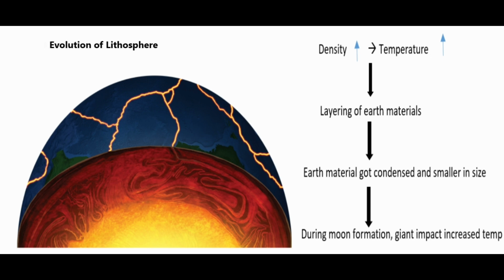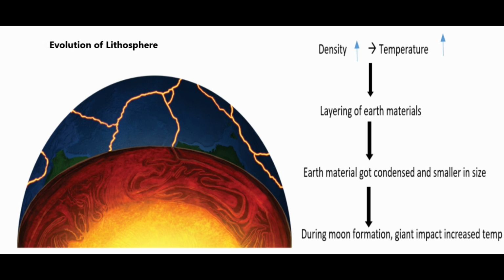So this was a sort of stratification, although not a perfect one, but it somehow stratified the earth's layers. Then, as time passed, the earth material got condensed, the temperature decreased, and there was a shrinkage of material in the earth.